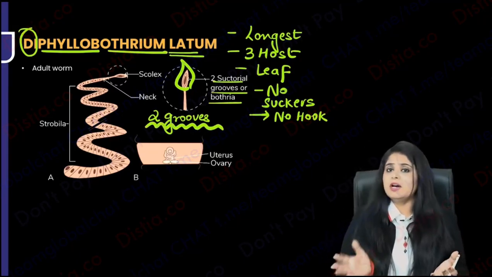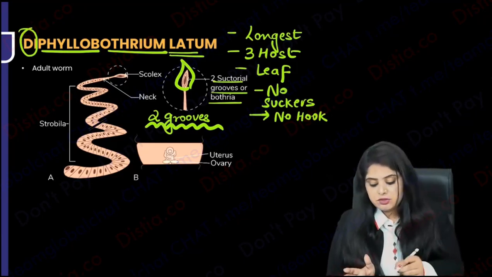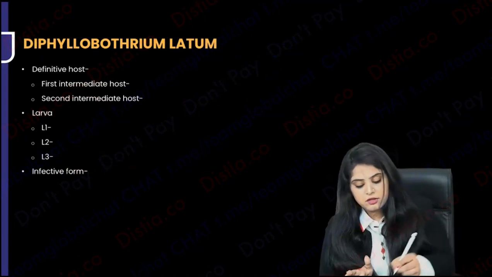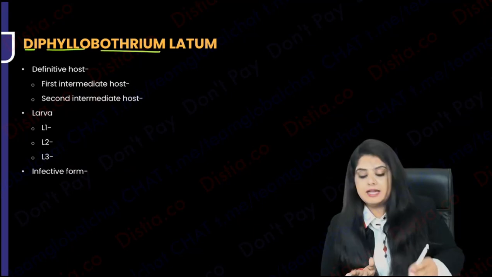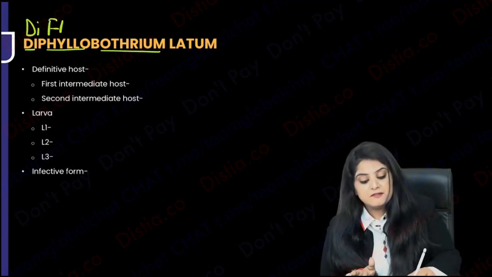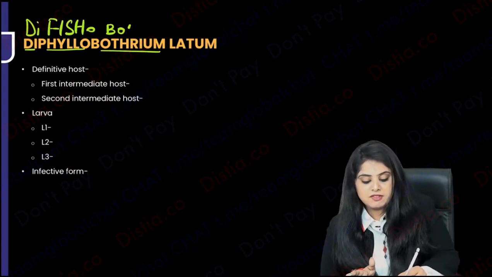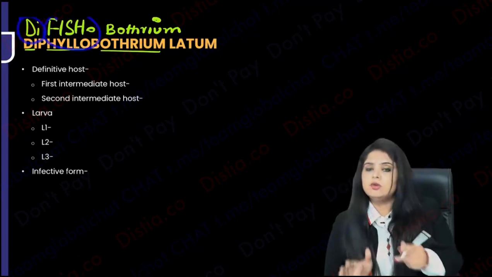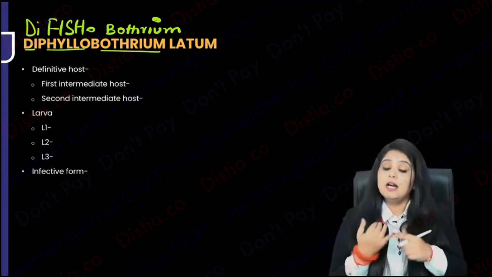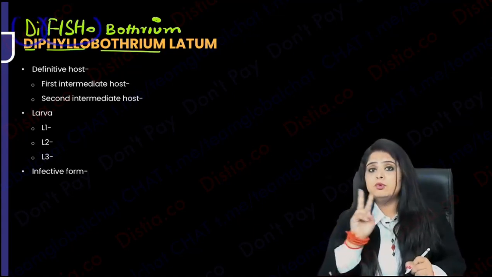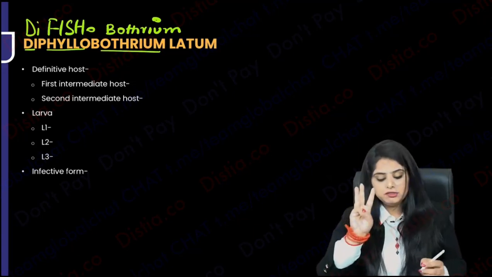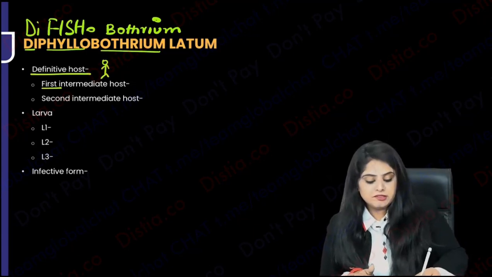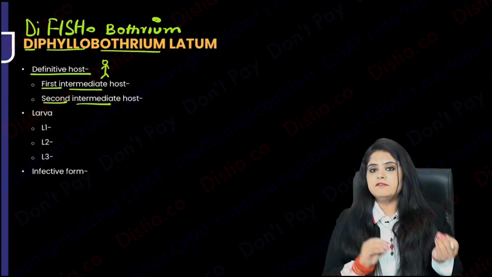So you know everything, right? By now life becomes easy. And how many hosts did you tell me? You said it has 3 hosts. So why don't you tell me the hosts? So from today onwards, guys, instead of calling it Diphyllobothrium latum, please call it Diphyshbothrium latum, because now after that you will know that Diphyllobothrium latum has two fish. Human, you will have to keep. Along with that human you will have to keep two fish. So how many? Human and 2 fish. How many hosts? 3 hosts. So who's the definitive host? Of course that's going to be us. And what is the first and the second intermediate host? First fish, second fish.